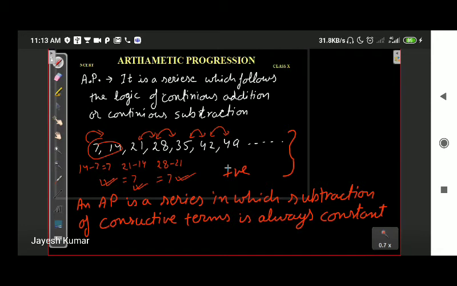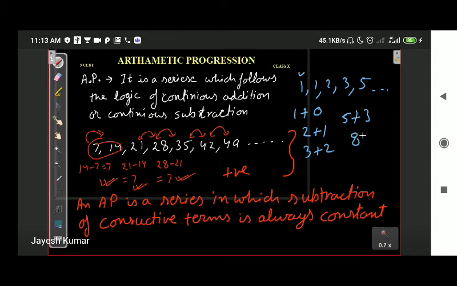We have understood what is an AP, and the key point being any series is not an arithmetic series. There are many random series in the world, like the Fibonacci series, which is 1, 1, 2, 3, 5, and so on. What is this Fibonacci series? The first number is 1, the second number is 1 plus 0, the third number is 2 plus 1, the fourth is 3 plus 2, the fifth is 5 plus 3, the sixth will be 8 plus 5, and so on.